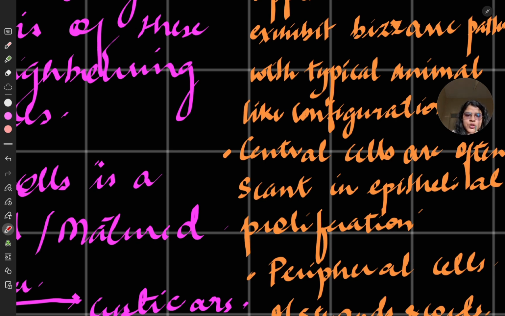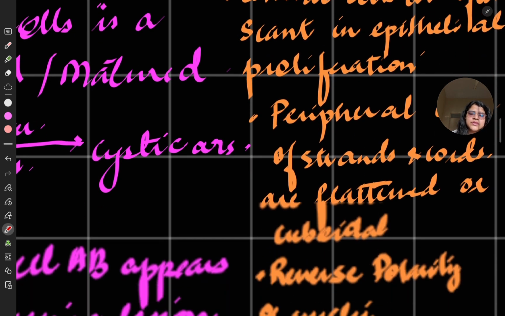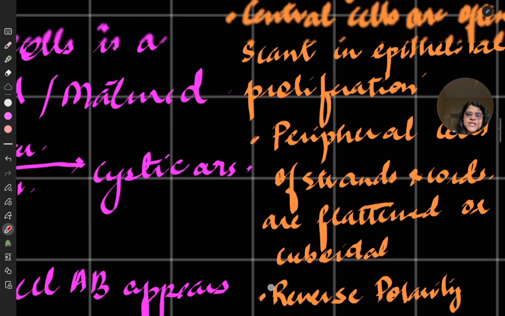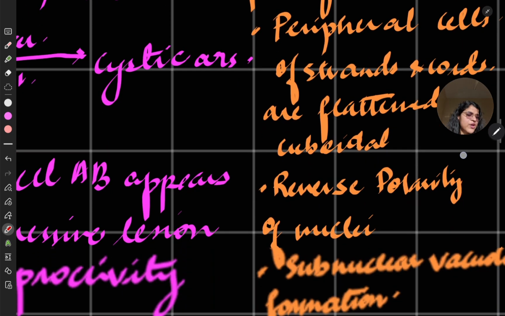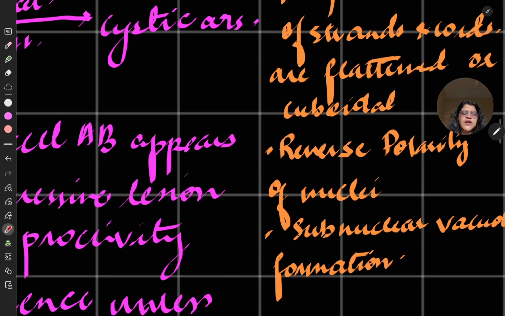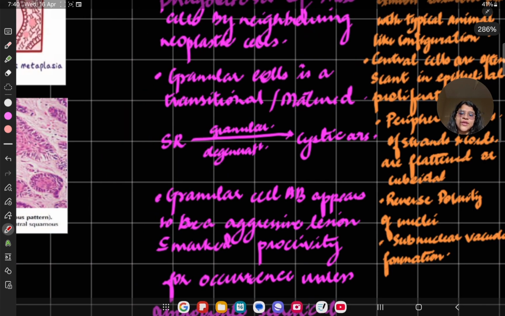Central cells are often scant in the epithelial proliferation. The central cells in the lumen are very scanty, and the peripheral cells of strands and cords are flattened or cuboidal. As we saw, the ameloblastic periphery could be cuboidal or columnar, but in this one it could be flattened or cuboidal. Then there is reverse polarity of nuclei and subnuclear vacuole formation.